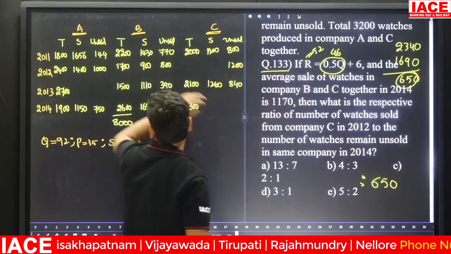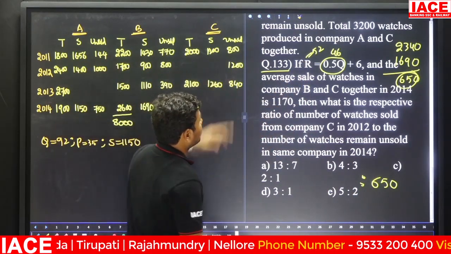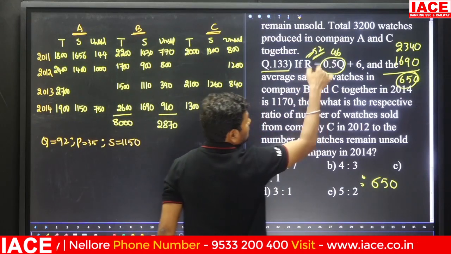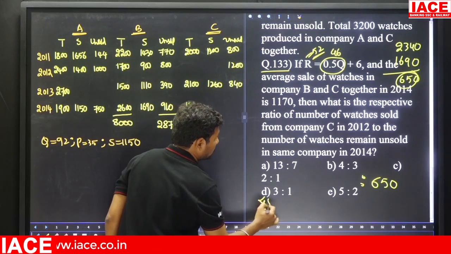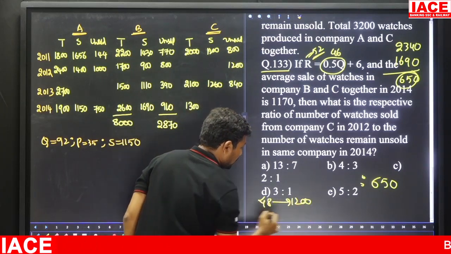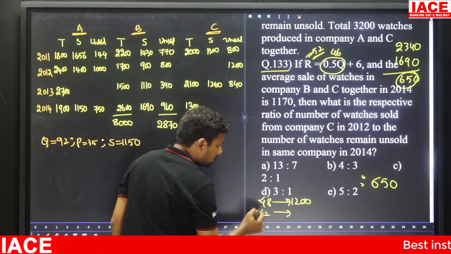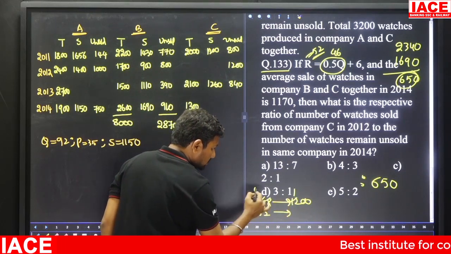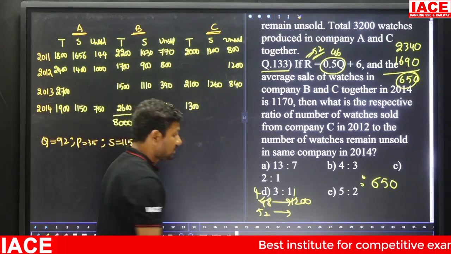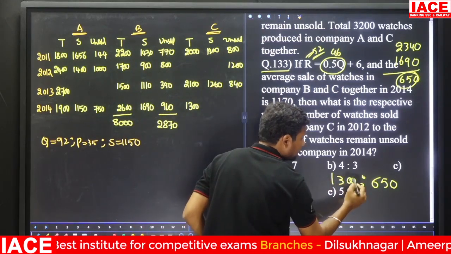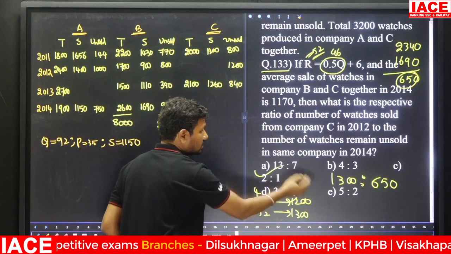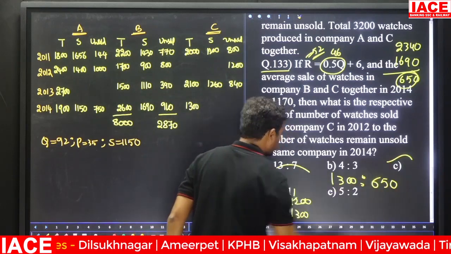2012 is 1200. 52 parts belongs to sold, so the unsold value is 48 parts. 48 parts is equal to 1200. What is the value of 52 parts? 12 ones are 12, 12 fours are 48, and to 52, how many times? 13 times. 13 into 100 is 1300. Then we have to take here 1300. The ratio of 1300 to 650 is 2:1. Option C.